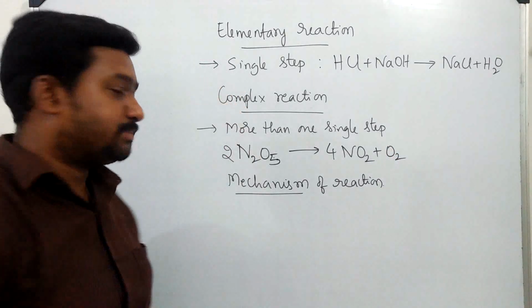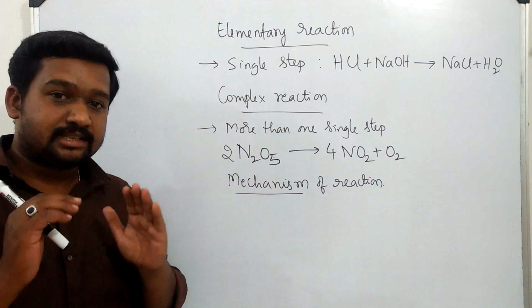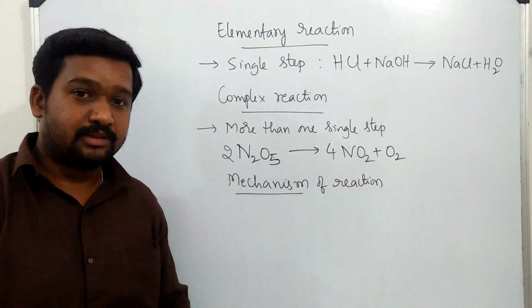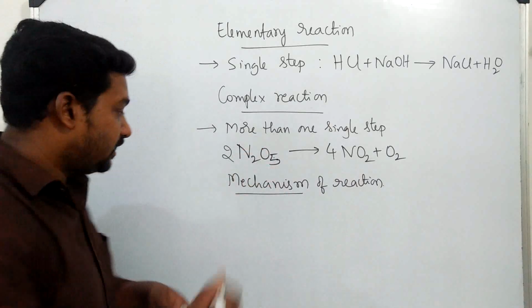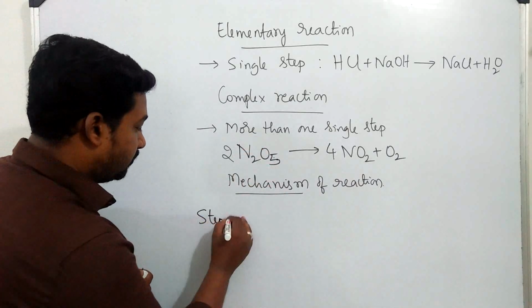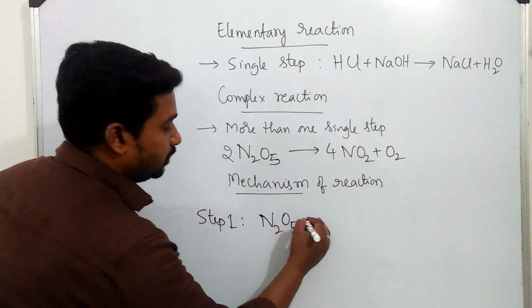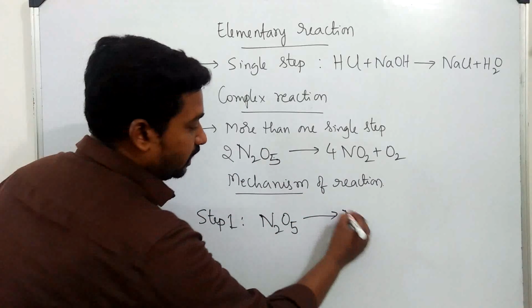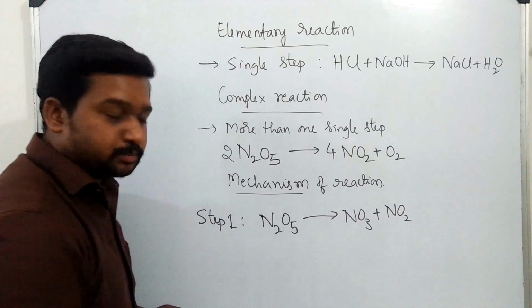Yeah, now it is balanced. So this balanced equation is represented in a single step, but it actually involves more than one step. Like in step 1, one molecule of N2O5 dissociates into NO3 and NO2.